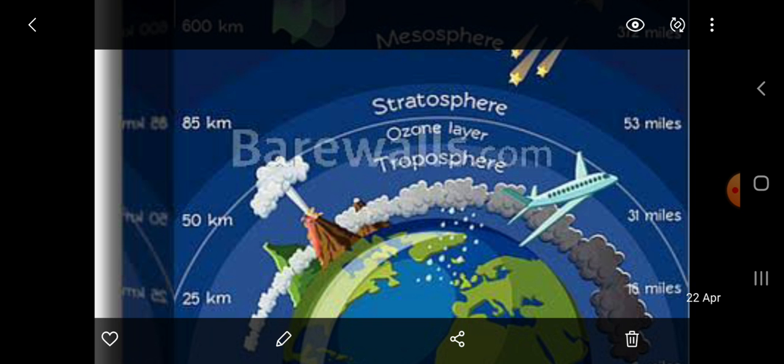So next we'll see the second layer, that is stratosphere. It extends from an average altitude of 11 to 50 kilometers. In this layer you can see the ozone layer. The ozone layer protects our earth from UV rays, isn't it? So this layer,